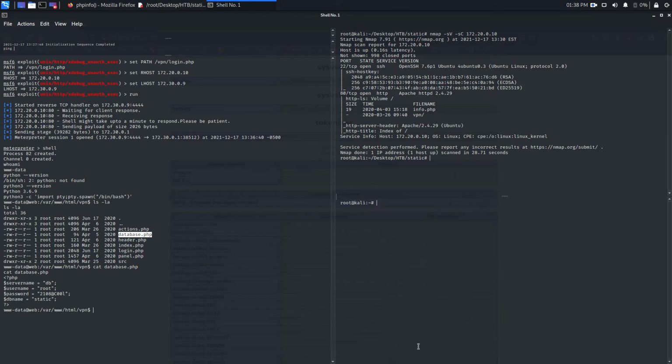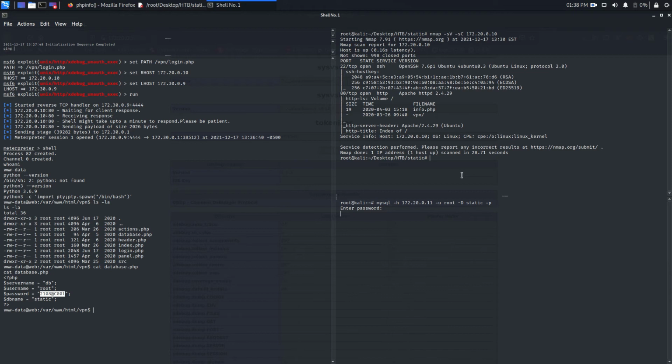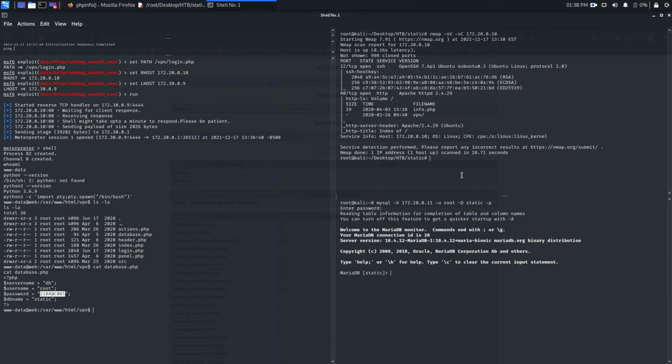Clear real quick. So the user is root, the database is going to be static. Okay, and password. We will try this password. Paste it here, enter, and we get in the database.